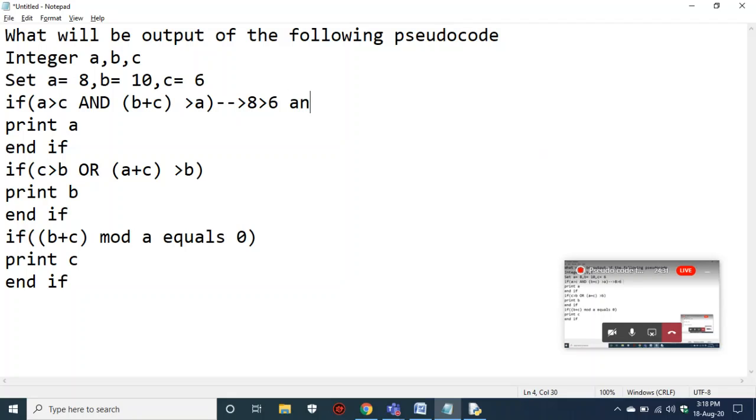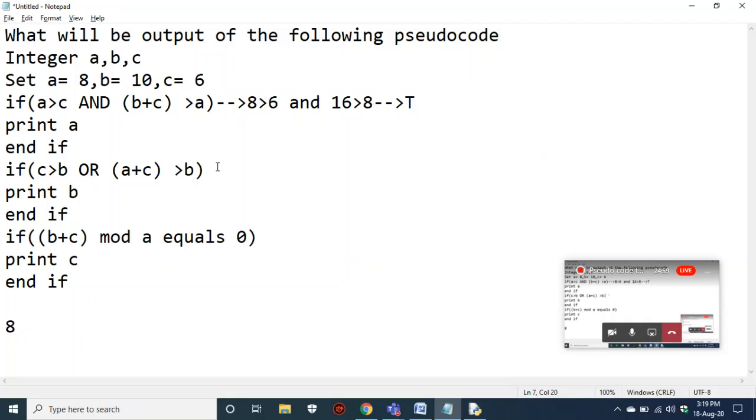We checked the first condition, and the second condition is b plus c. What is b here? 10. 10 plus 6 is 16. 16 is greater than 8. Yes, this statement is true. So it prints 8, the value in a. So we got 8, and the if has ended.